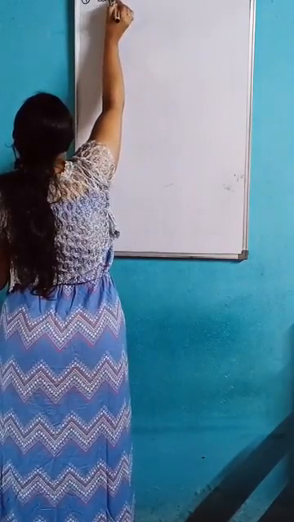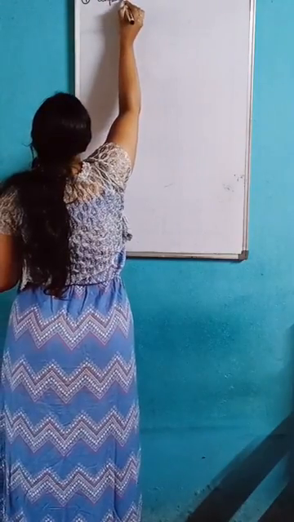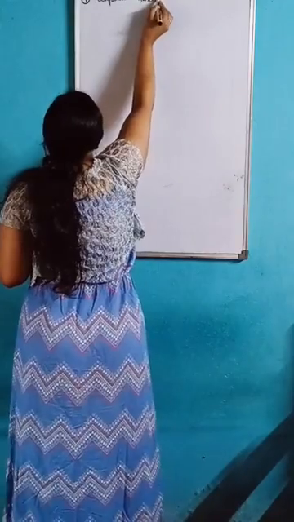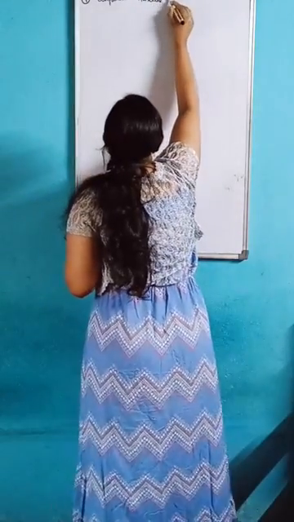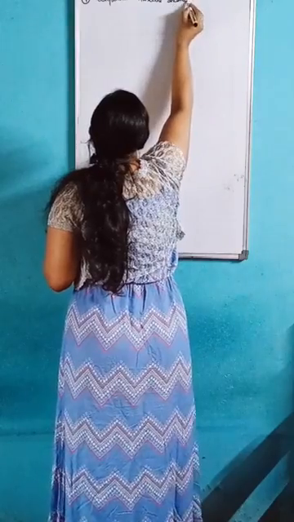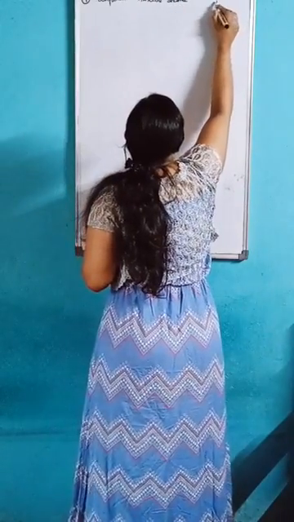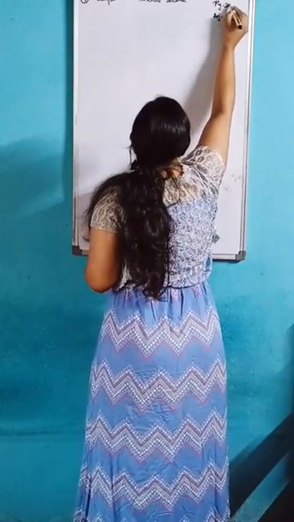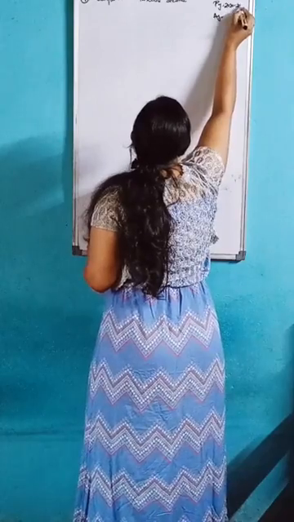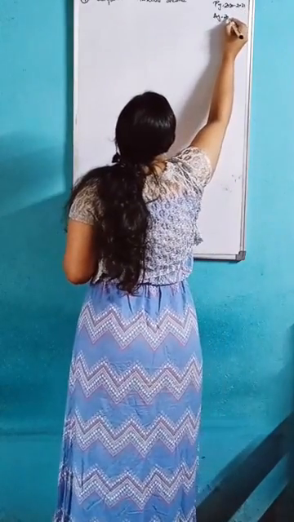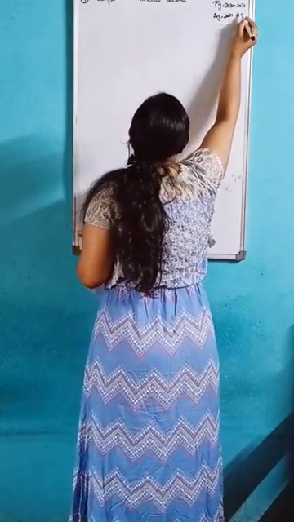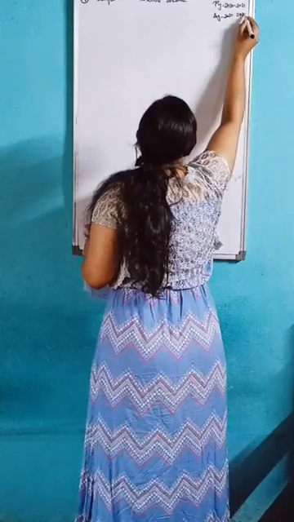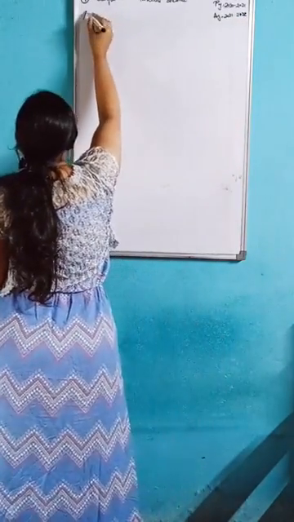Computation of taxable income. Previous year and assessment year: 2020-2021, 2021-2022.